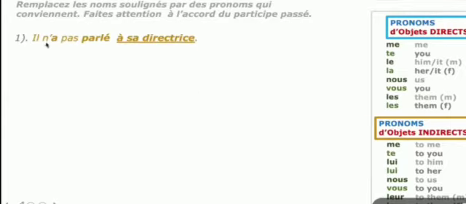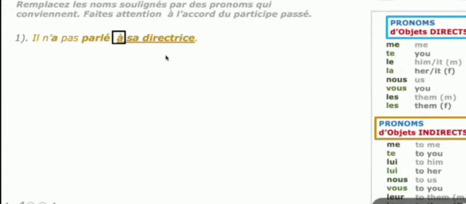See here, number 1. Il n'a pas parlé à sa directrice. He did not speak to his director. So see the words 'to his director'. So à is there.